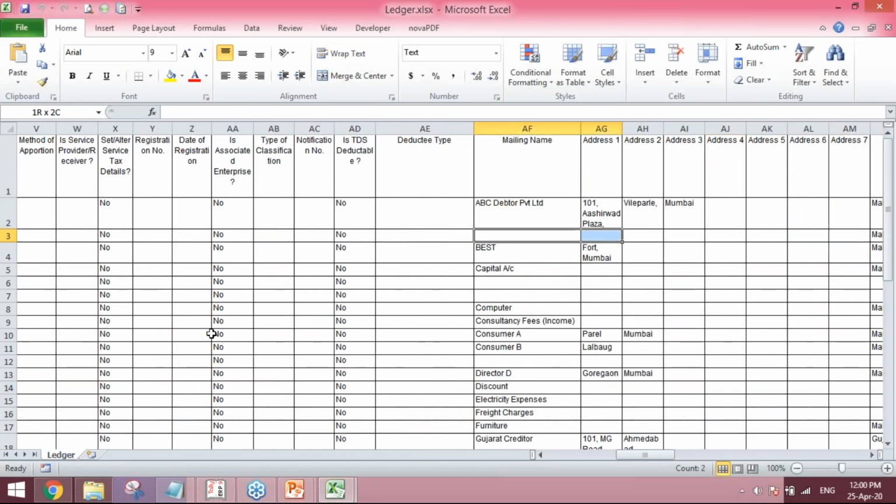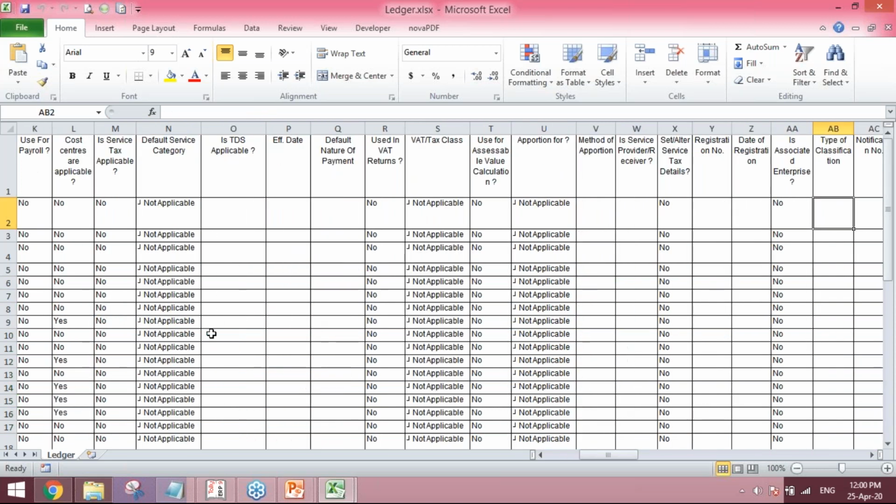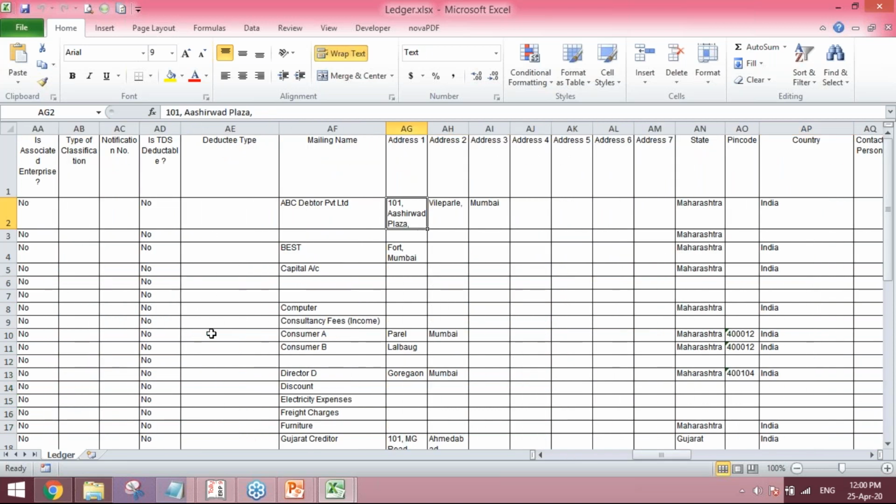Say in ABC Debtor Private Limited, I'm modifying this address. It is not of Vile Parle, it is of Andheri, and Mumbai is the same.